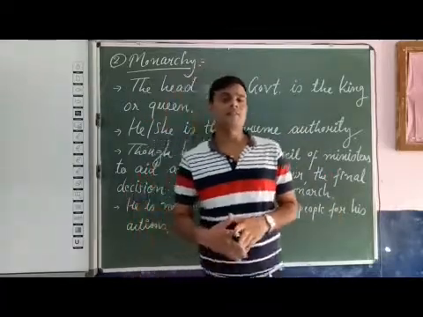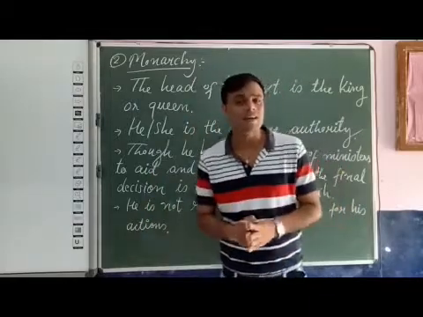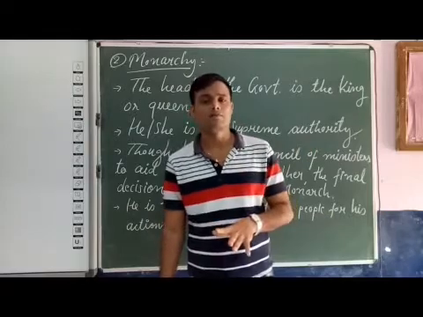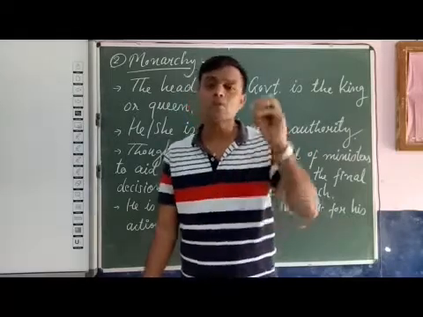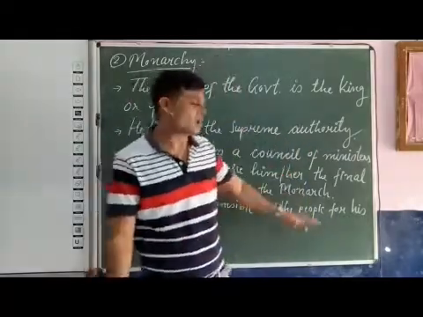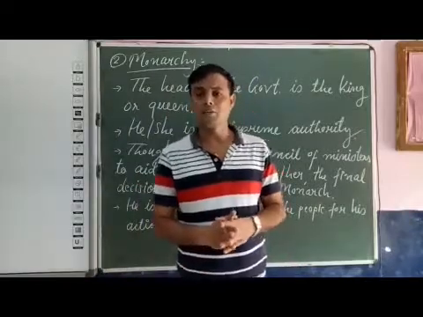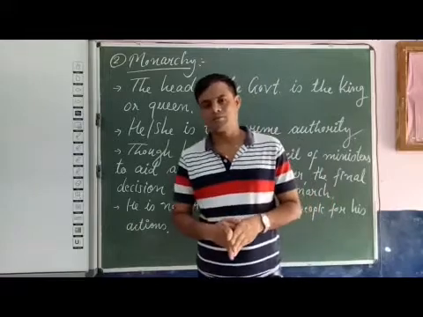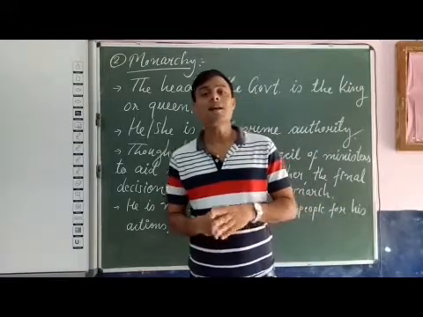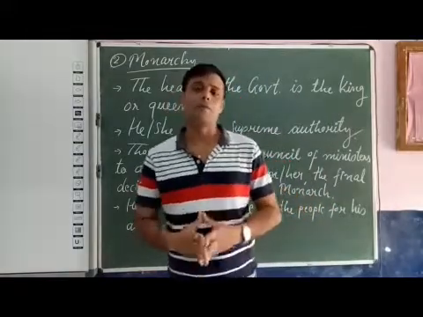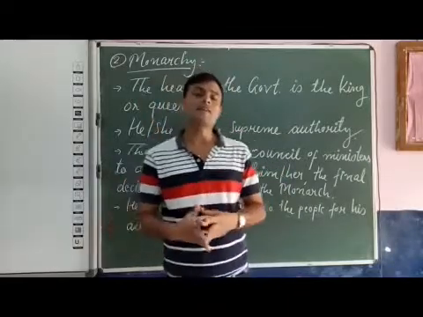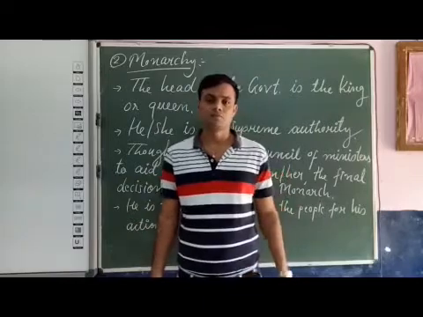Another major difference between democracy and monarchy is that in monarchy the king or the queen is not responsible to the people for his or her actions. They do not have to answer the people for their actions or defend their decisions.